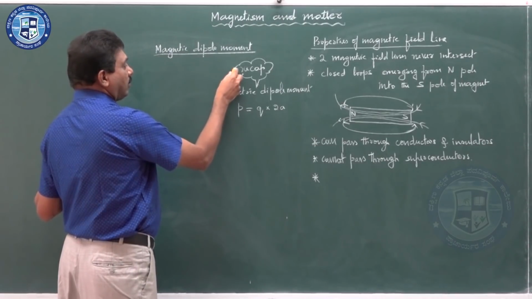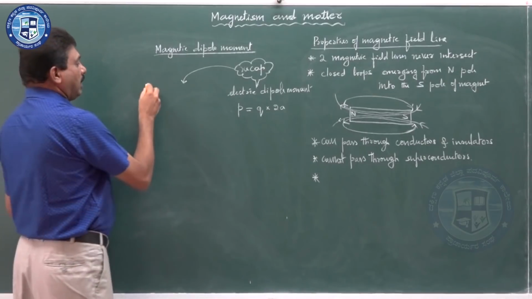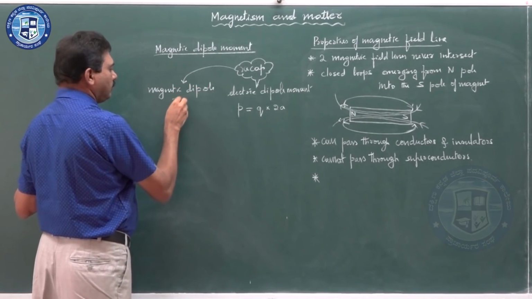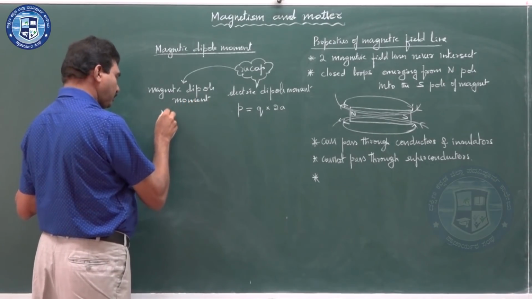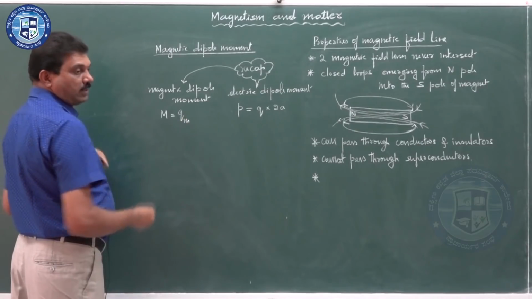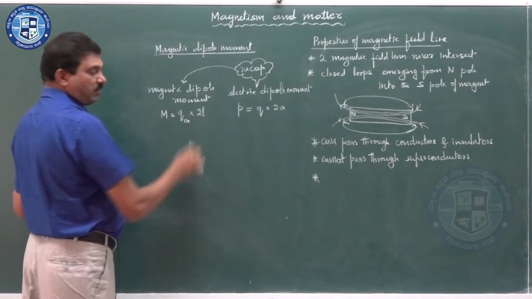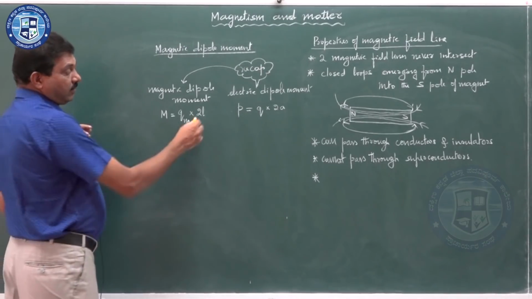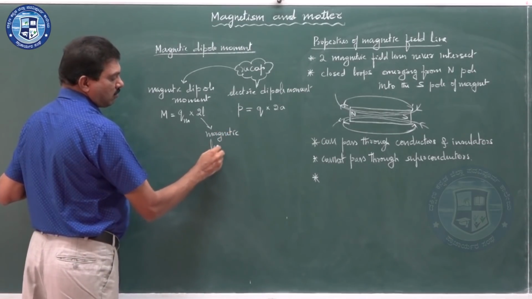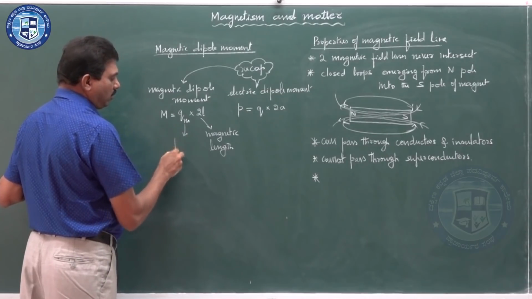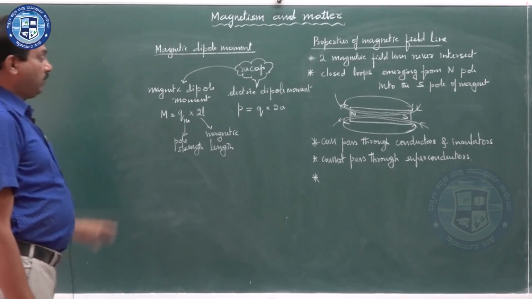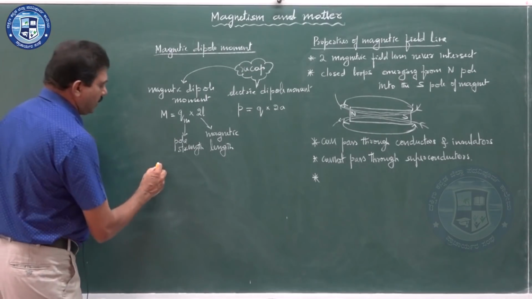Now, similar to that, if you take the recap to the magnetic dipole moment, it is denoted as M. M is equal to pole strength Qm into 2L, where 2L is taken as the magnetic length, and Qm is called the pole strength. So, this is one of the formulas.